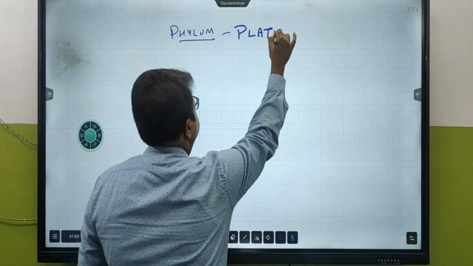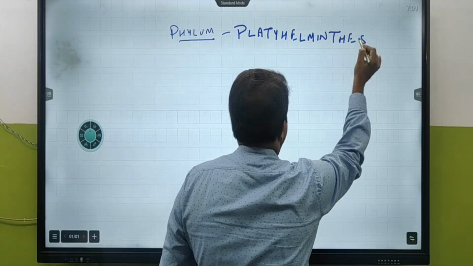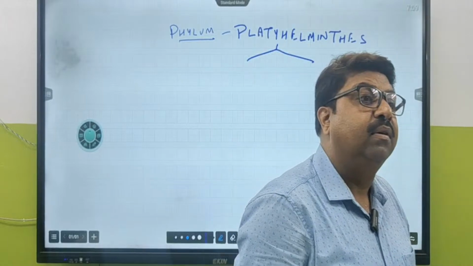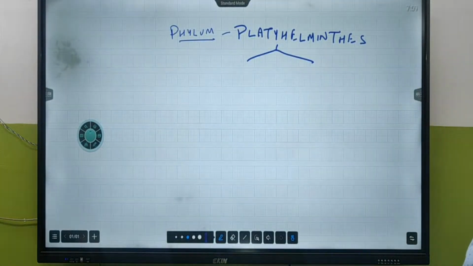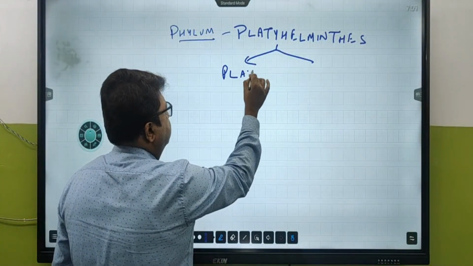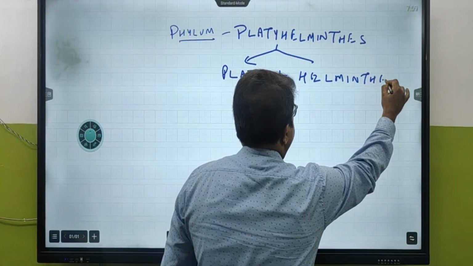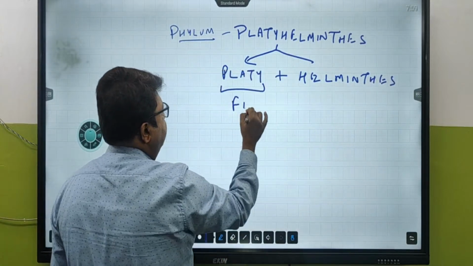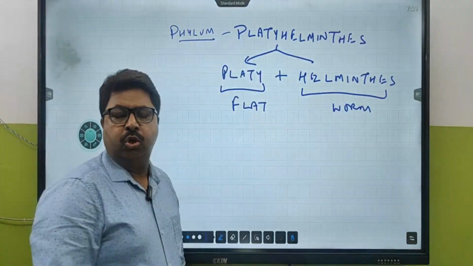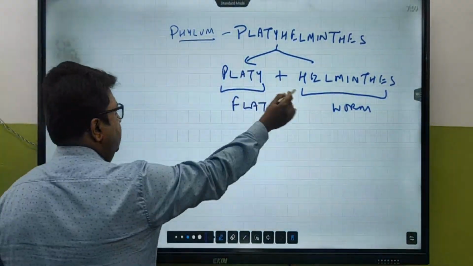Phylum Platyhelminthes. Last day I think I have given you some idea about this term. What is the meaning of this term? Okay, platy means what? So we can break the two: one is helminthes and the other is platy. Platy means flat. So they are flat. Helminthes means worm. The study of worm is called helminthology. Now flat worms, they are flat worms.